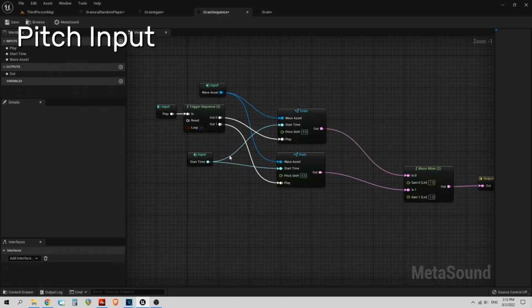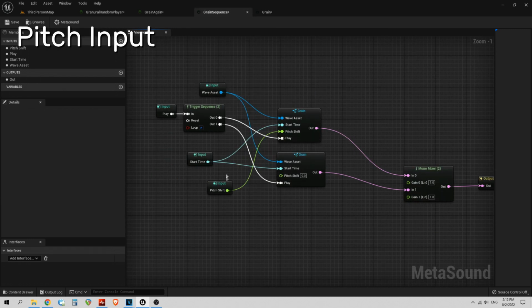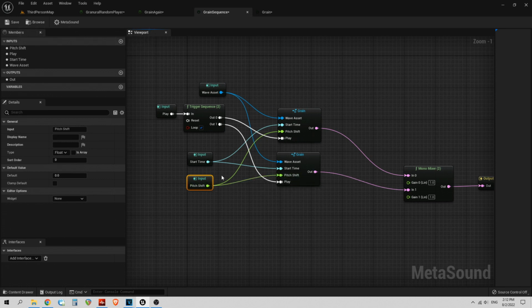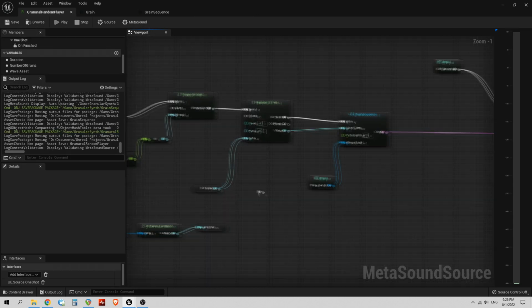Let's return to the grain patch and create a pitch input. Again, make the same in the grain sequence and connect it with all players. Now I can change the pitch of the granular random player.